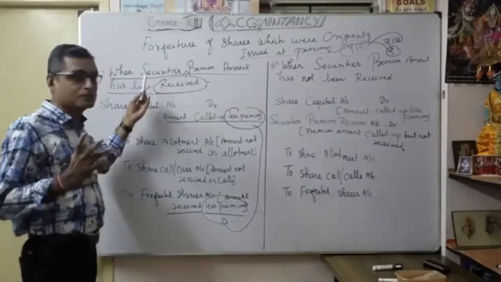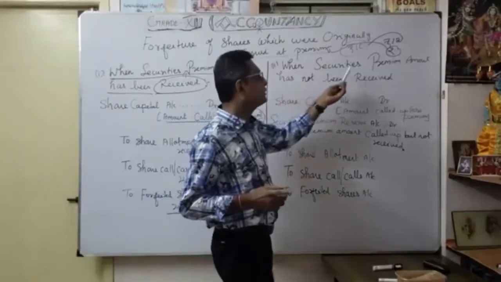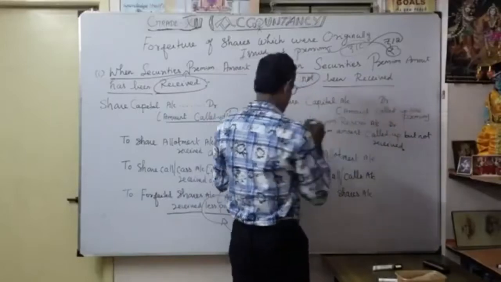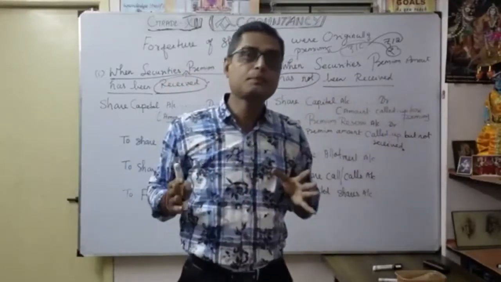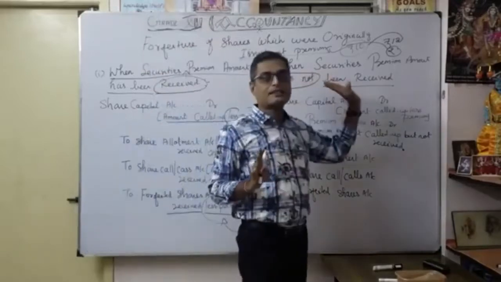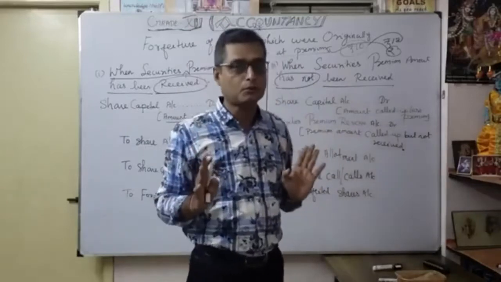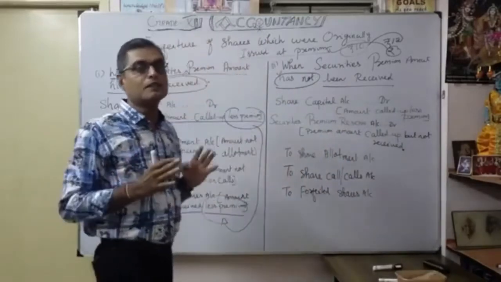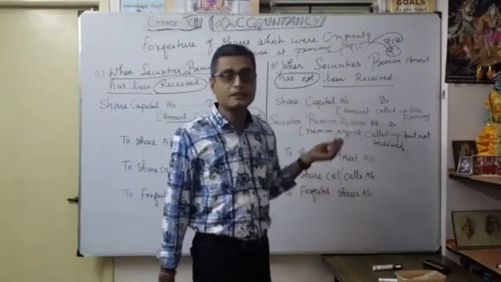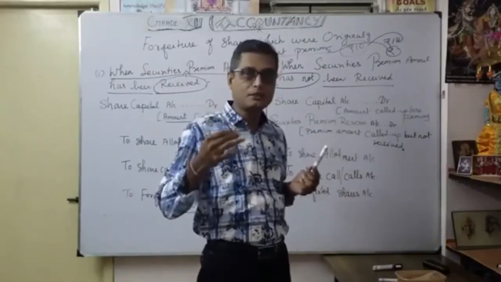Understood now? That was the first possibility. Now moving to the second possibility, when the securities premium amount has not been received. Here, very important, even the securities premium amount was not received. Then how will the entry be according to share forfeiture? Understood? We should be very careful at the time of forfeiture whether the securities premium amount was received or not received.